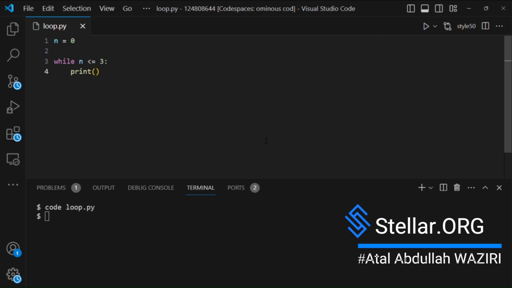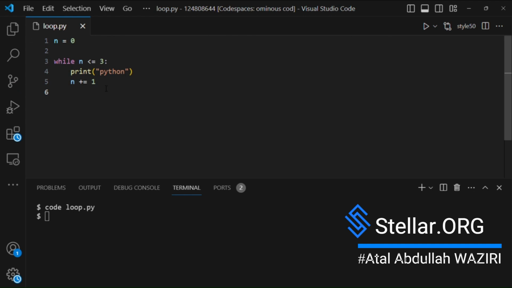Then go ahead and print Python, then n equals n plus 1, or the preferred way is n plus equals 1. It is the same as n equals n plus 1.